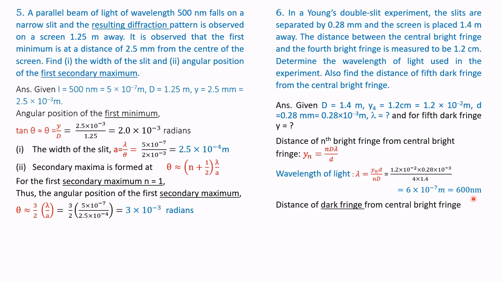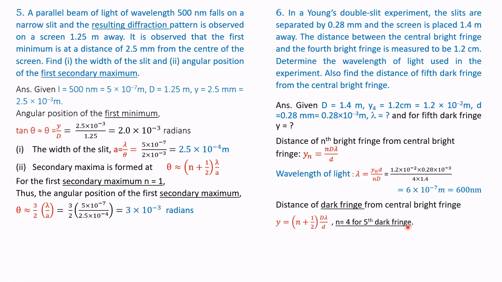The distance of the dark fringe from the central bright fringe is given by the relationship you have to remember: y is equal to n plus half, within brackets, into capital D into lambda by small d. Here n is equal to 4 for the fifth dark fringe.